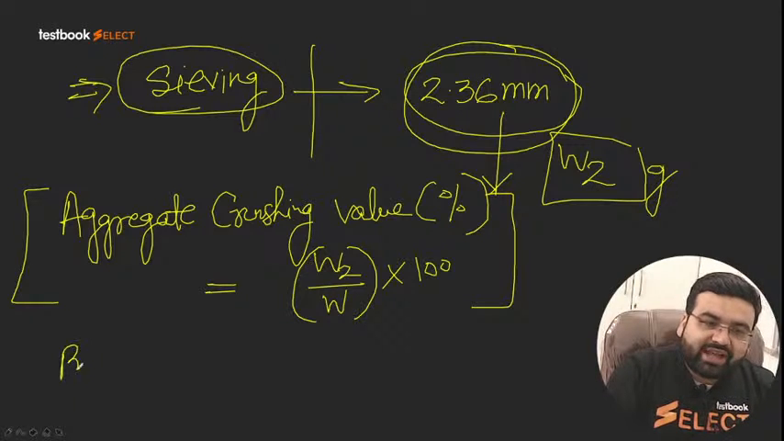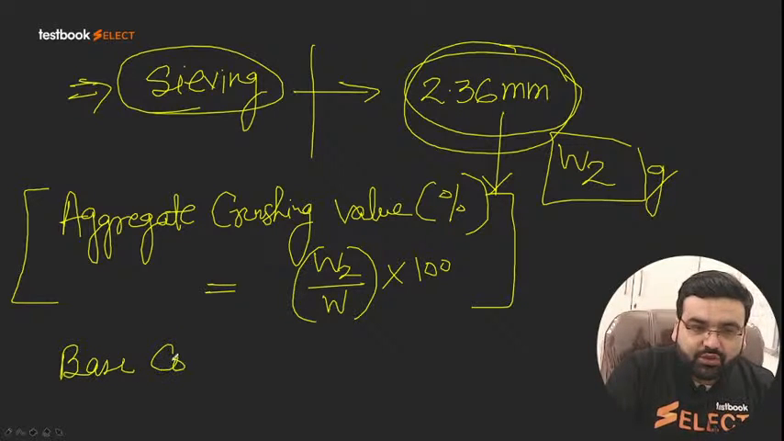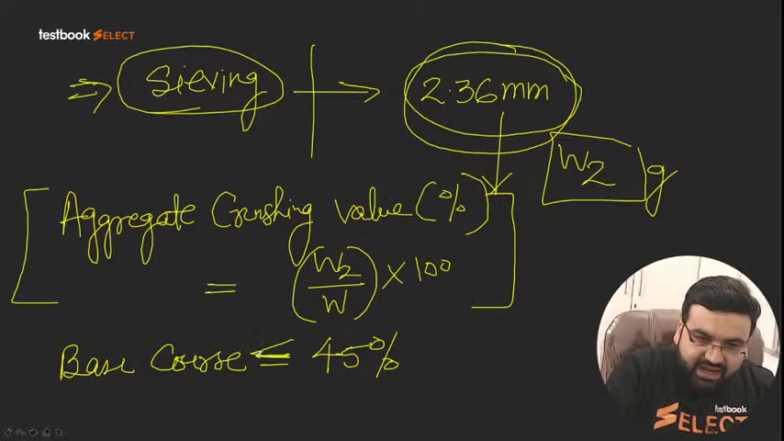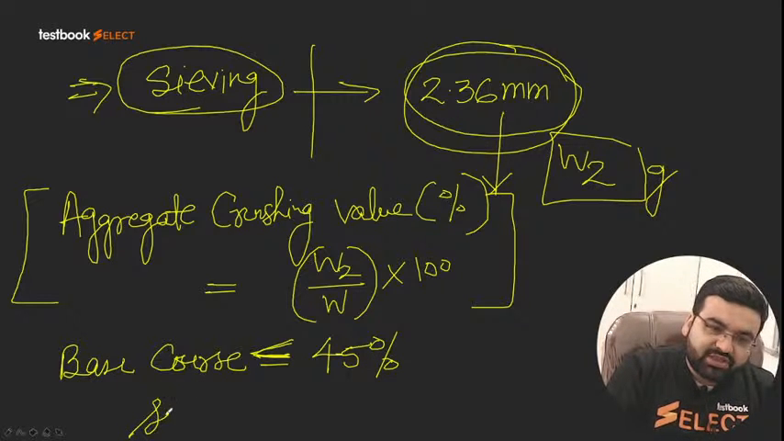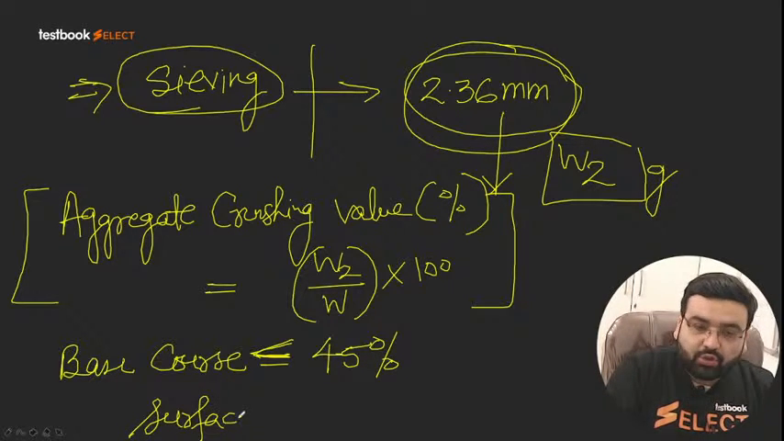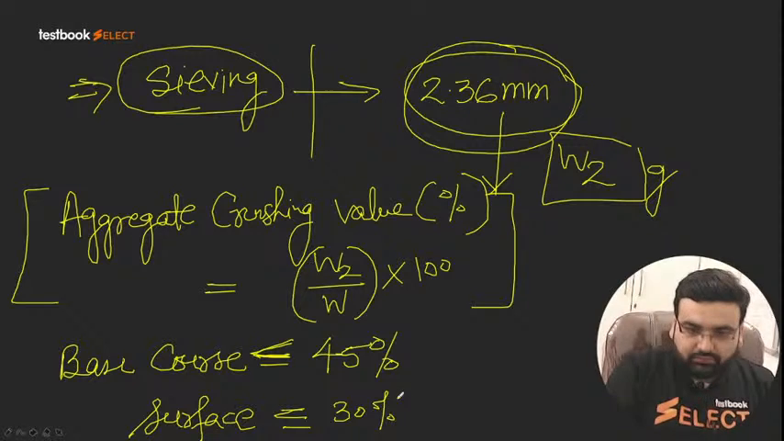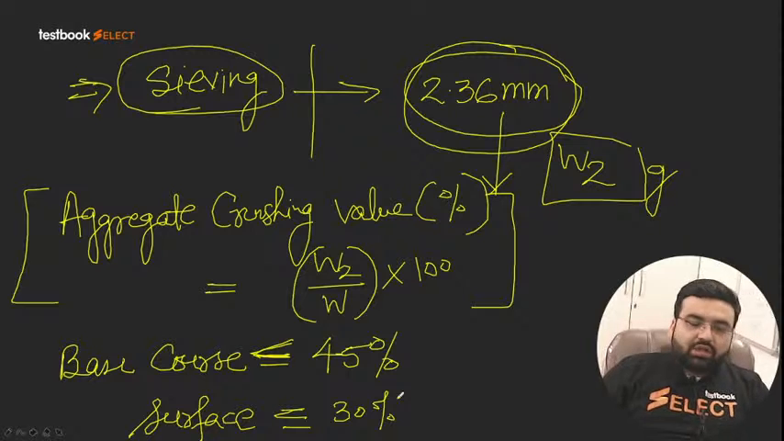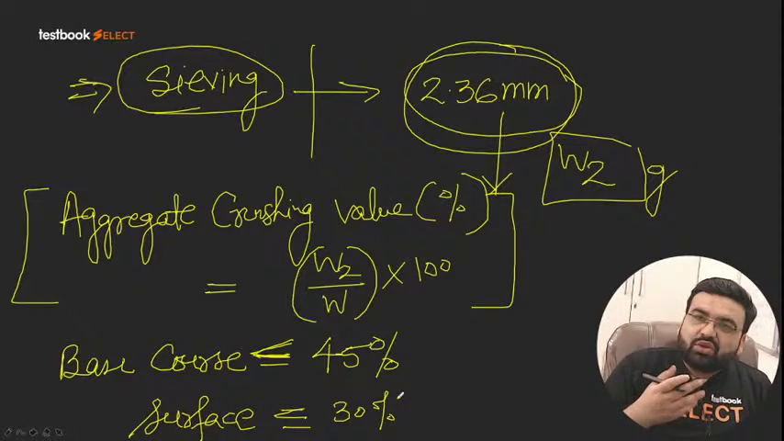So now the question is, sir, how much should be the value? If you are using your aggregates in the base course, the maximum value is taken as 45%. So for base course, the aggregate crushing value should always be less than or equal to 45%. Clear? For surface course, because on the surface course we have heavy loads, right? For surface course, it should be smaller than or equal to 30%. Clear?